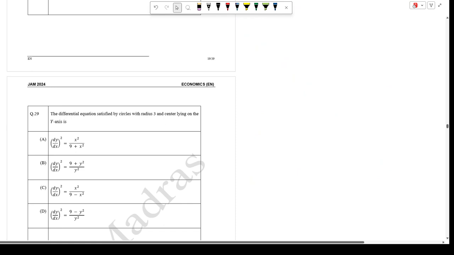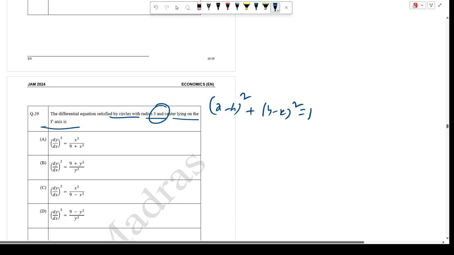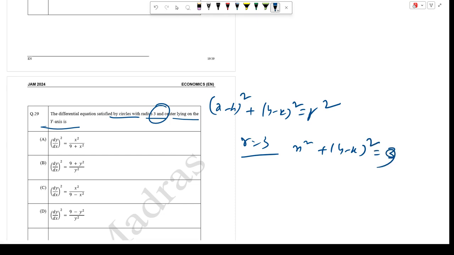Let's move forward to 29: the differential equation satisfied by circles with radius 3 and center lying on the y-axis. This is very direct. We can define the equation of a circle as (x minus h) squared plus (y minus k) squared equals r squared, where (h, k) is the center. Applying this with h equal to 0 and r equal to 3, we get x squared plus (y minus k) squared equals 9.